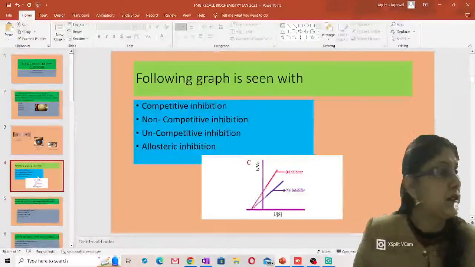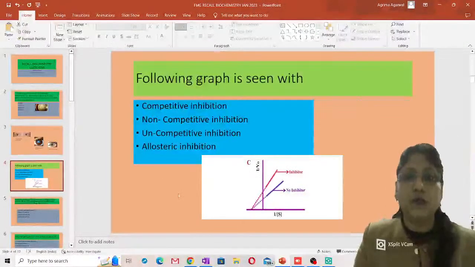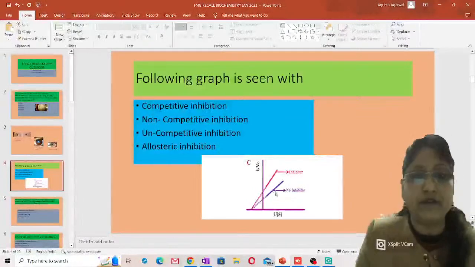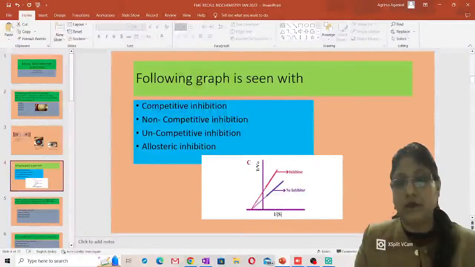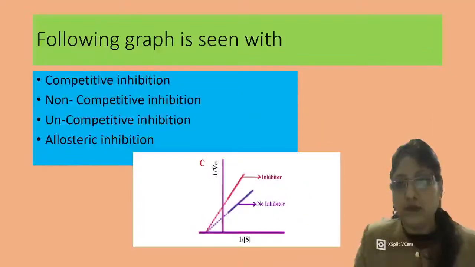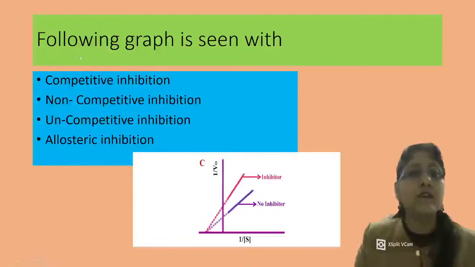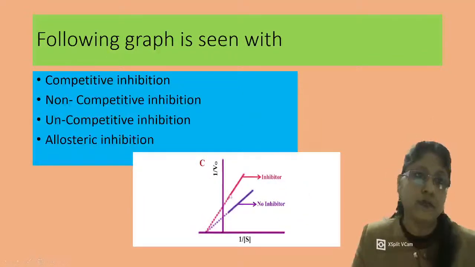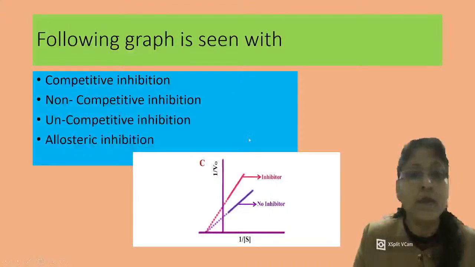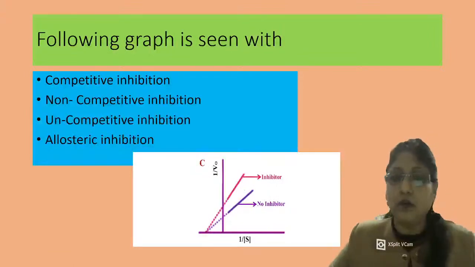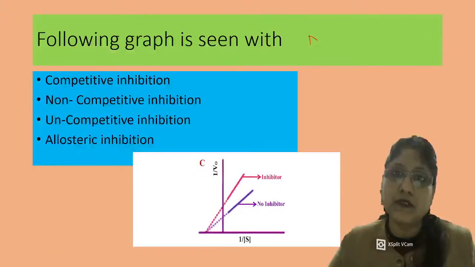All right, now coming to the second question. The second question was talking about a graph, where a graph was given, and the graph was like this. If you see, there were two lines which were diverging, and they asked which type of inhibition it is. So the answer for this question was non-competitive inhibition. This is the double reciprocal plot, otherwise called Lineweaver-Burk plot.